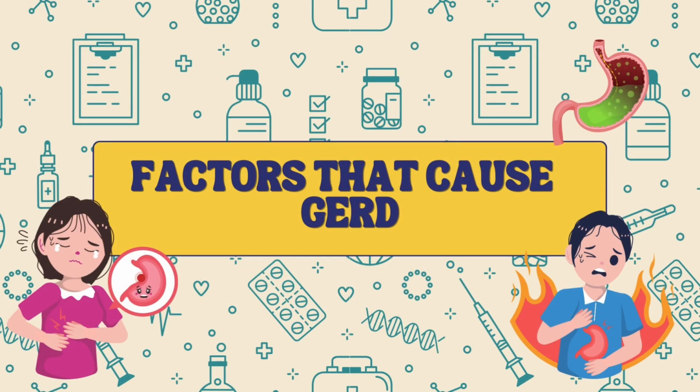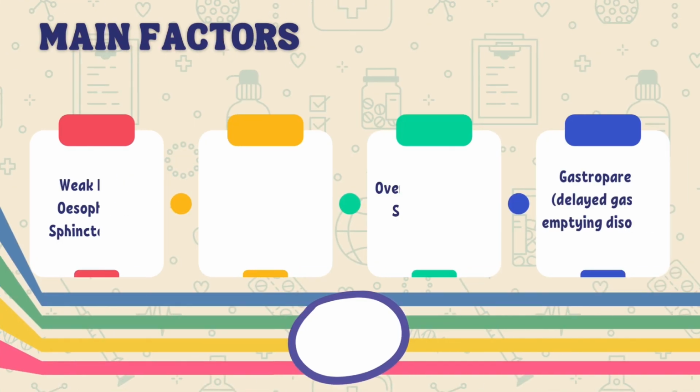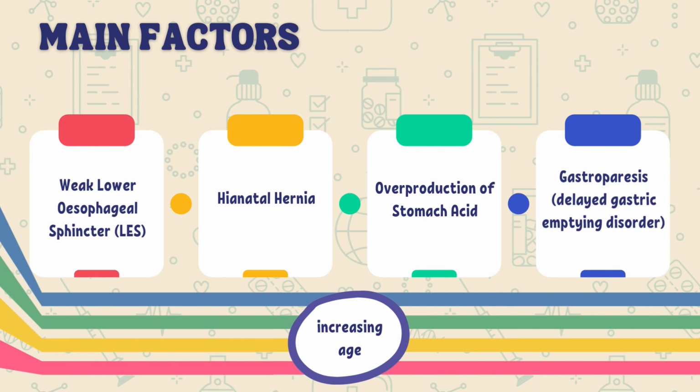Hello, this is Afiq and I'm going to talk about the factors that cause GERD. The first factor is weak lower esophageal sphincter or LES. When the LES becomes weakened or relaxes inappropriately, this allows the stomach acid to flow back up to the esophagus. As a consequence, the stomach acid will irritate the delicate lining of the esophagus. This will lead to symptoms like heartburn, regurgitation, chest pain, and difficulty to swallow.